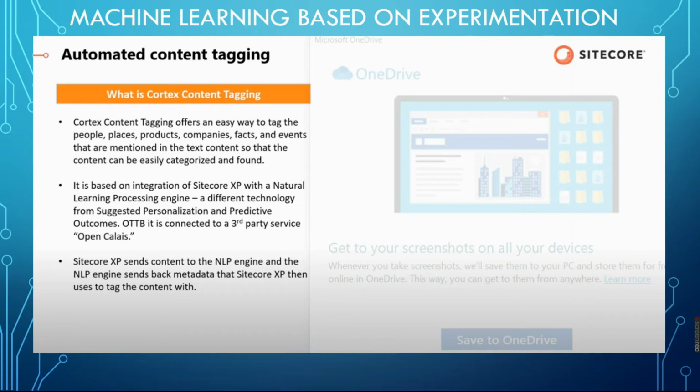Automated content tagging is achieved using OpenCalais. Automated content tagging is based on categorization. It automatically tags the content. The profile patterns are assigned to the content, so next time it will start working. Using that, we can easily apply personalizations, and the customer fully experiences very personalized content.